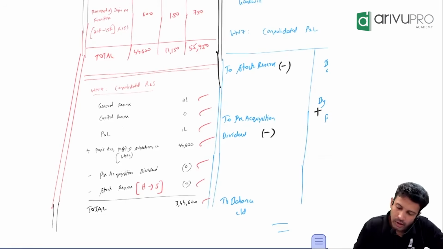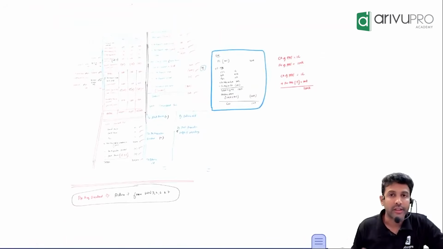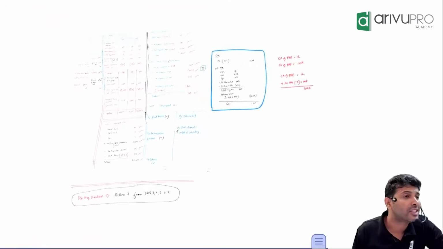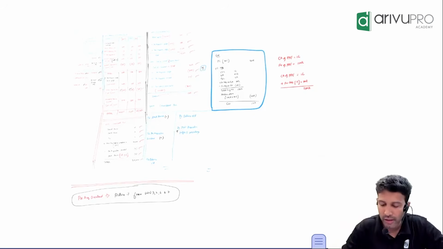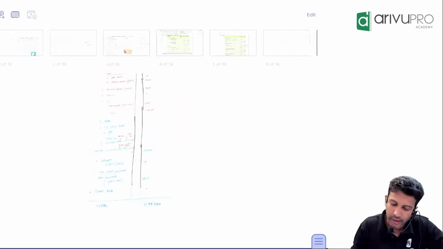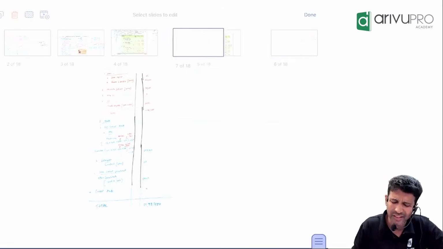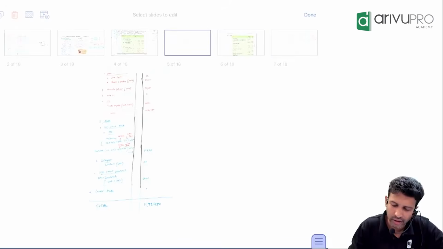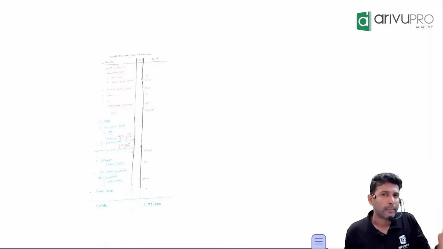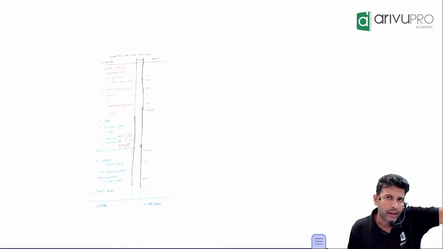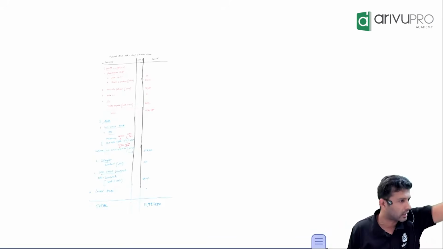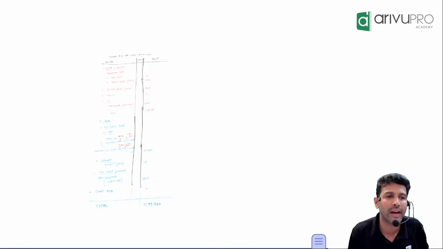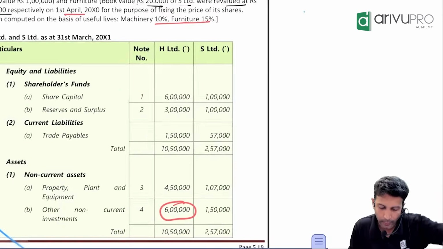Okay, ji. All right. Now, the requirement of the question was to prepare consolidated balance sheet. But what we did all is working note. But using this working note only, we'll be able to prepare consolidated balance sheet. That is the easiest, very, very straightforward stuff. Because simply what you have to do, take holding company's data, add subsidiary company's, but there are certain adjustments which we get from our working notes. Okay. Now let's take up one by one.